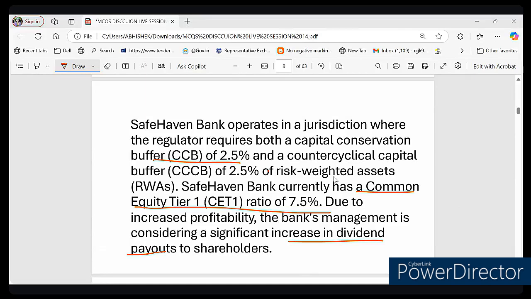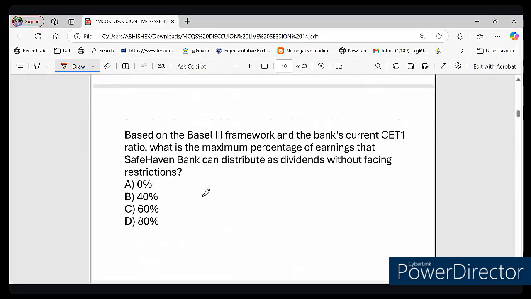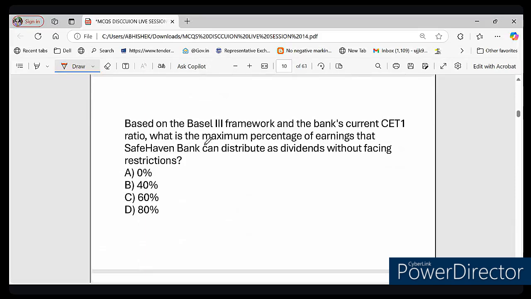So the rule is that they must maintain a minimum capital ratio, minimum CCB, before distributing profit, right? So let's see the question first. The question says: based on the Basel III framework and the bank's CET1 ratio, what is the minimum percentage of earnings that the safe haven bank can distribute as dividend without facing restriction? Is it 0%, 40%, 60%, or 80%?